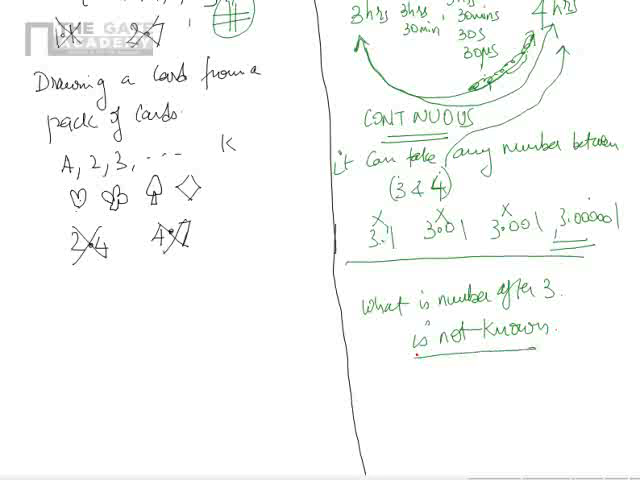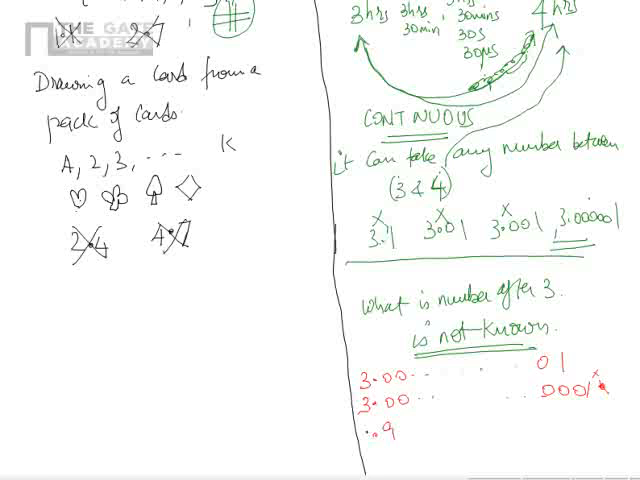Correct? You don't know what is the number after 3. It is not 3.1, because it is continuous. What is the number after 3, if you say 3.0001? If you say this is the number, I will write a few more zeros after this and say this is the number. Is this the number? No, this is also not. You can put a few more zeros after this also. So you don't know.